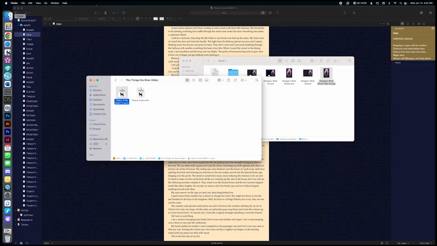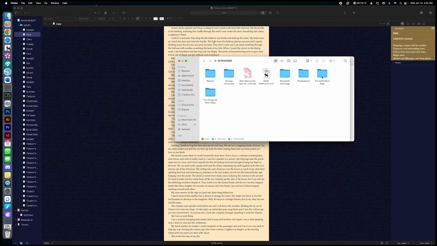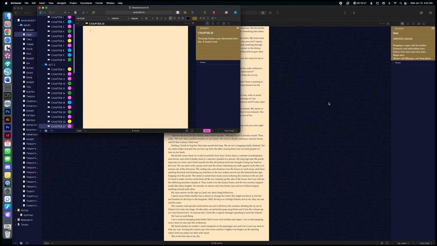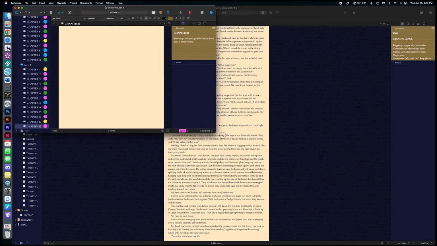Now, for books that have multiple POVs, let's see here. Shadowhurst, for example. Let's try Shadowhurst 8. I think that's the most recent one that I was working on. Yeah, so here we go. This is a good example too. Let me just enlarge this.